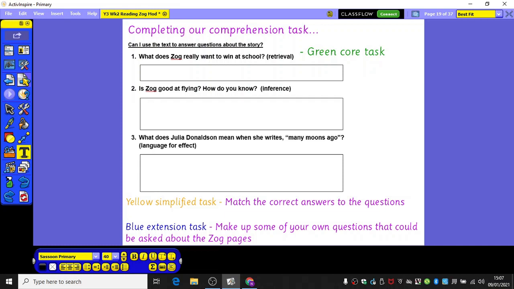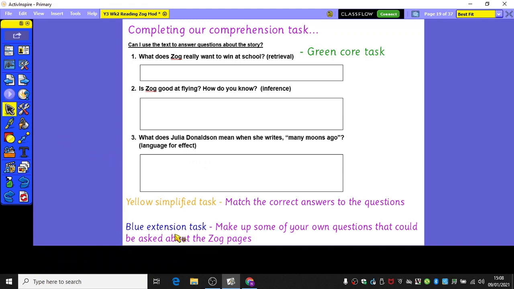So the green core task has got the 3 questions there. You will notice that after the question, in brackets, we've put what type of reading skill you're using to answer those 3 questions. Then the blue extension task, your sheet has got these 3 questions, and we'd like you to make up some of your own questions about those 4 Zog pages. So something on those pages that you can twist into making a question. Somebody will be able to answer your question using those 4 pages.